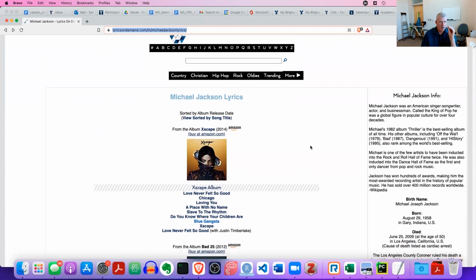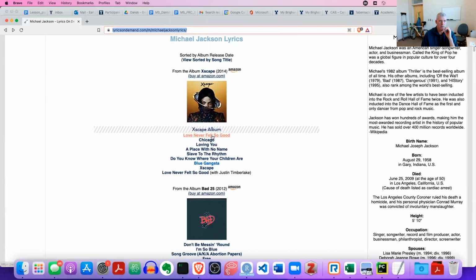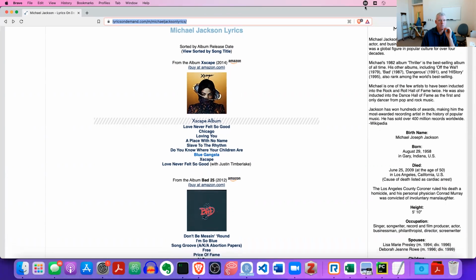First thing it's going to do is come here and request this page, and look for all of these links. It's going to grab all of these links out. I don't know if you noticed, but when you hover your mouse over a link, let me just do that. I'll hover it over the first one, Love Never Felt So Good. Down at the bottom left of my browser, you can see that it brings up another URL. Let me move my cursor off and it goes away. And I'll put my cursor back on. Love Never Felt So Good. And at the bottom left of my screen, you'll see a small little box come up. There it is. That has the URL.